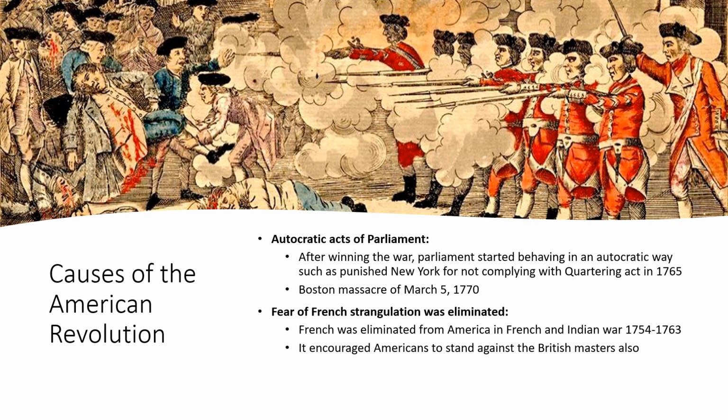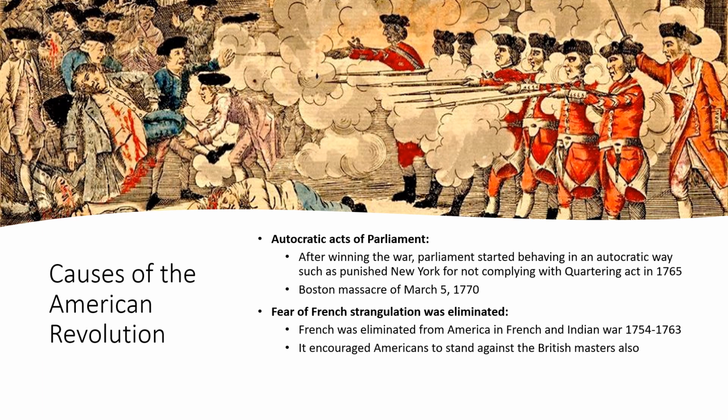Two more causes behind the American Revolution. Students, after eliminating the French from the American continent, the British Parliament started acting like an authoritative regime in North America. It took some authoritative steps and started behaving in an autocratic way.